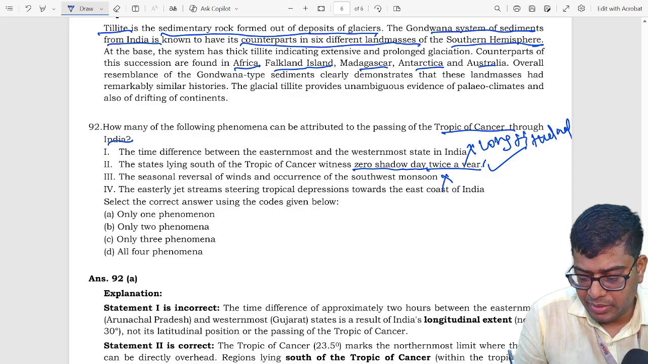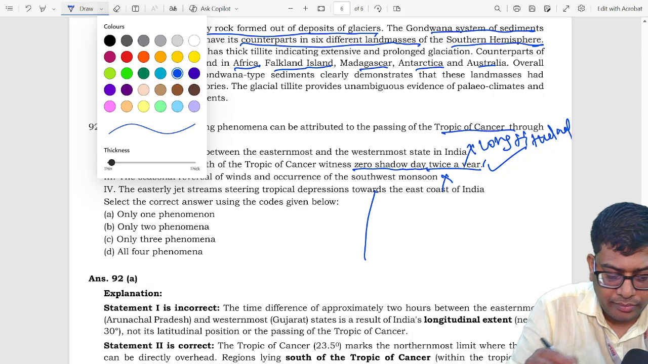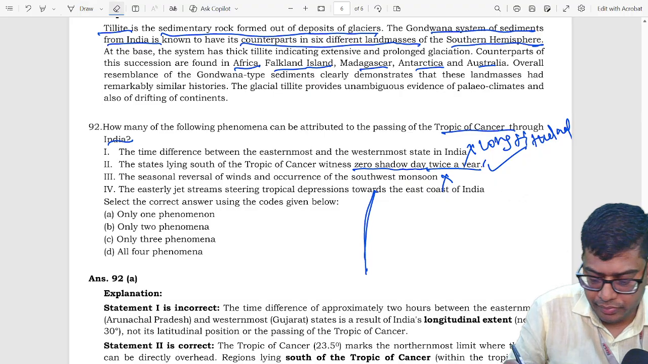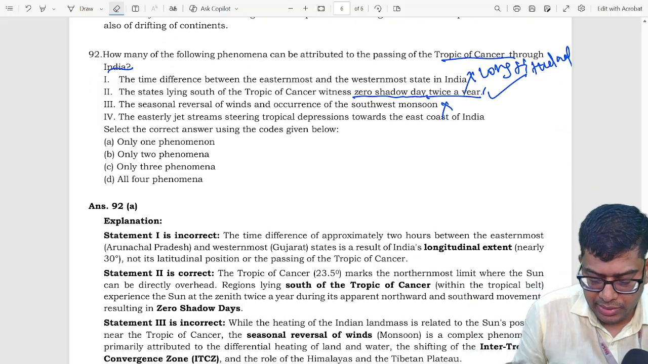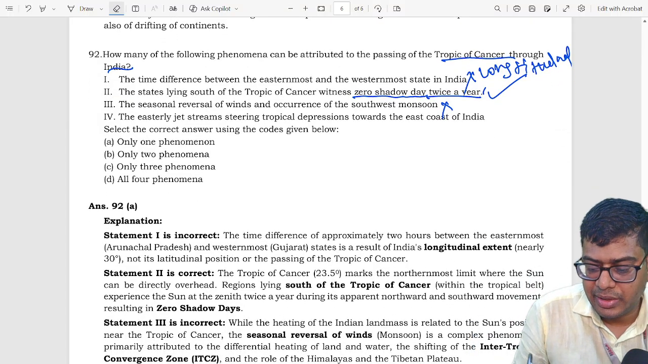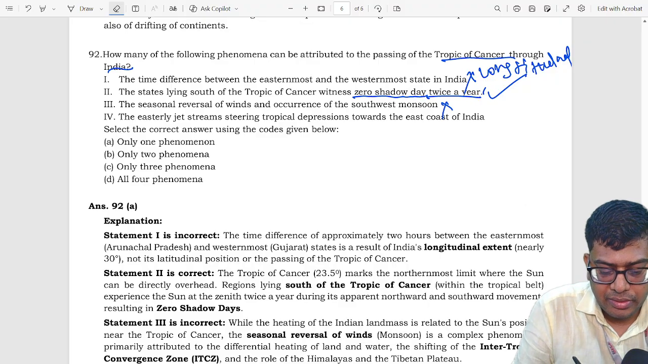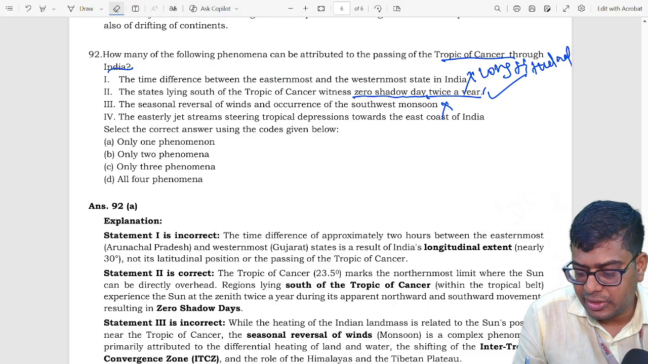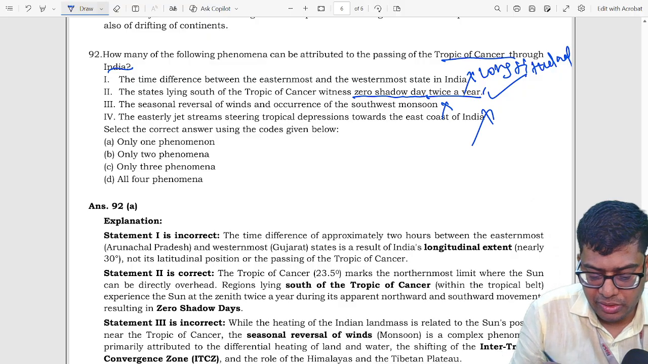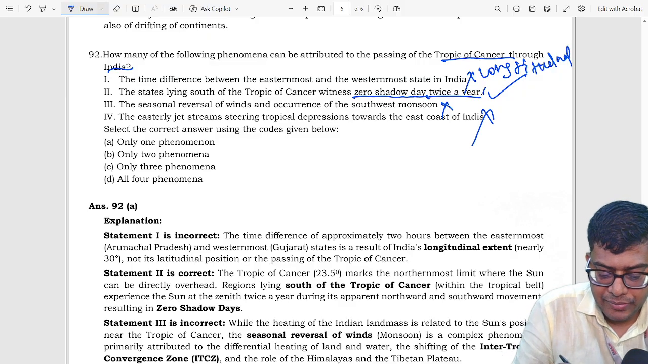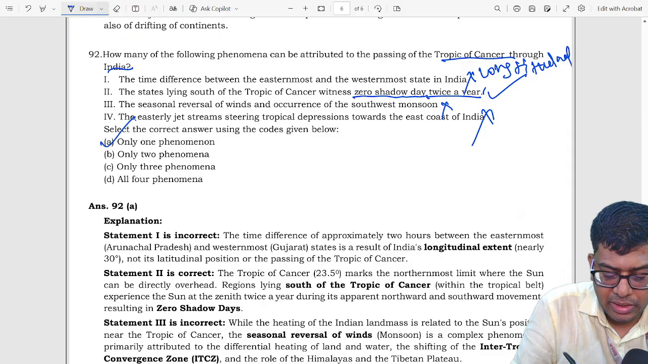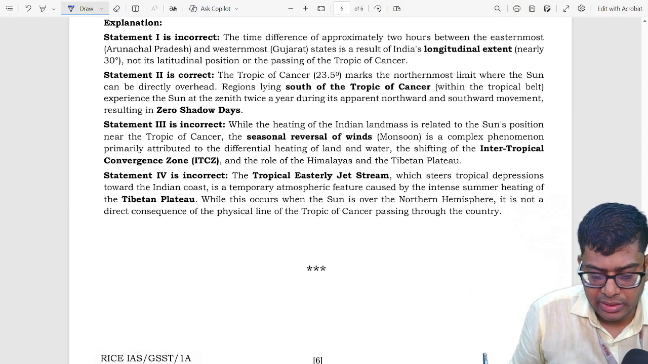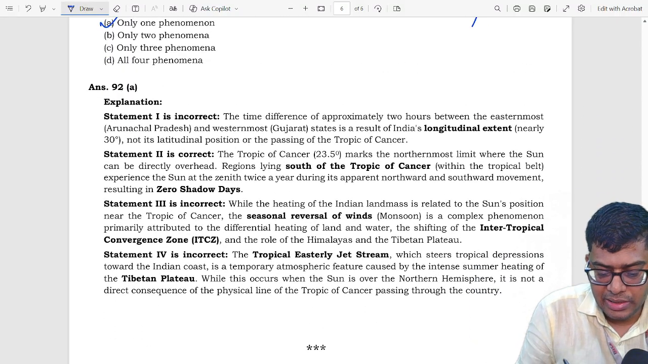This statement is incorrect because seasonal reversal of wind is called monsoon, and it is due to the intertropical convergence zone. And the fourth statement is easterly jet streams carrying tropical depression towards the east coast of India. The fourth statement is also incorrect. So only one statement is correct. So option A is the correct explanation.